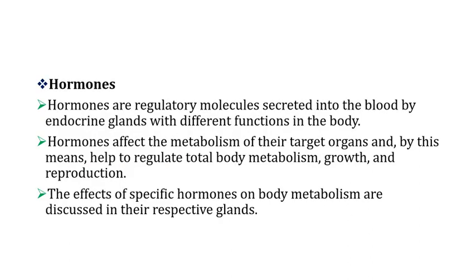Okay, students, after defining what is the endocrine system and the other important definitions, let us have another look at what is a hormone. I would like to define the hormone as a regulatory molecule secreted by the glands which has a different effect in the body system. So hormones affect the metabolism of their target organ. By doing this, they help to regulate body metabolism such as growth and reproduction. The effect of specific hormones on the body will be discussed in detail in their respective glands.